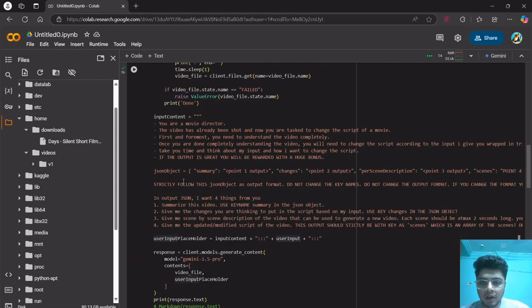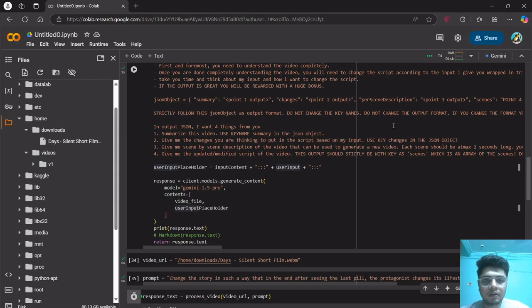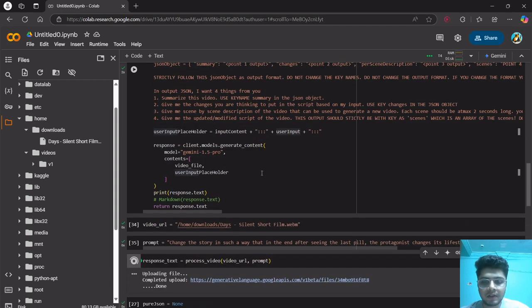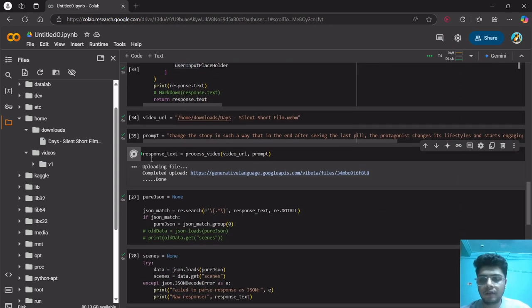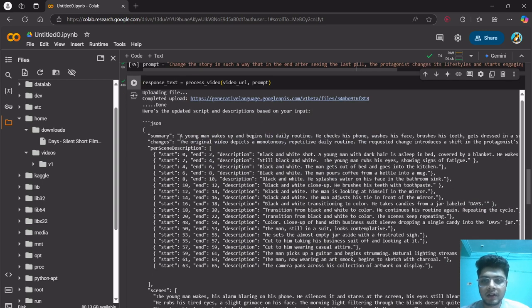Over here, I have requested a JSON object in a very particular format, and I hope that Gemini gives the output in exactly that format. Let's wait till the response text is here. So these are some extra things I had requested along with the actual output.